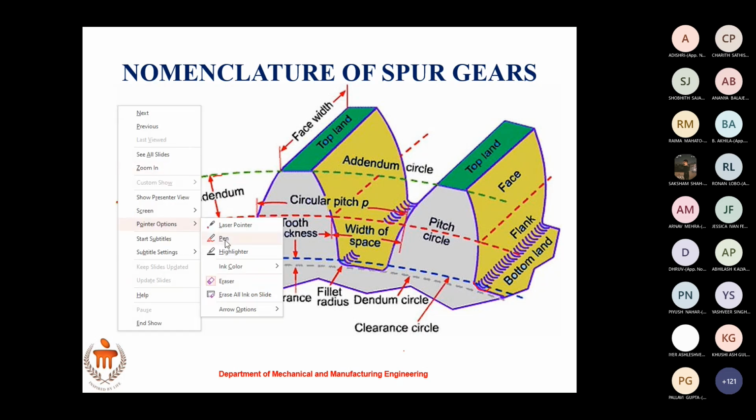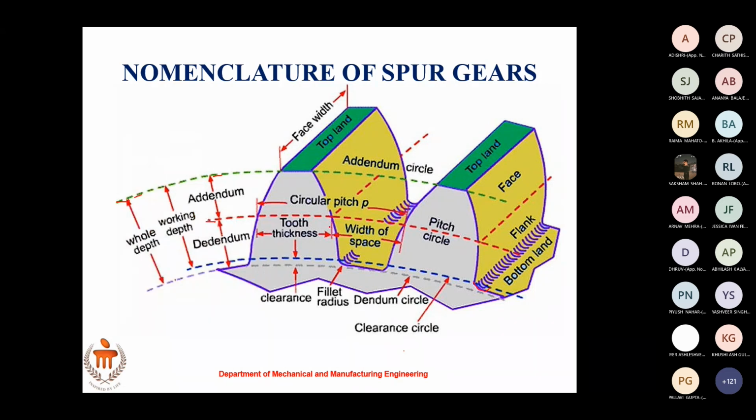So let us just revise once again, one by one. Let us see what we have learned here. First is pitch circle. What is a pitch circle? When two gears meet each other, they meet at a particular point on any two gear teeth. If you join all those points together, you get the pitch circle. The distance that you measure from one point on a tooth to the corresponding point on the next tooth, we call it a circular pitch. Right. So pitch circle is done, circular pitch is done.